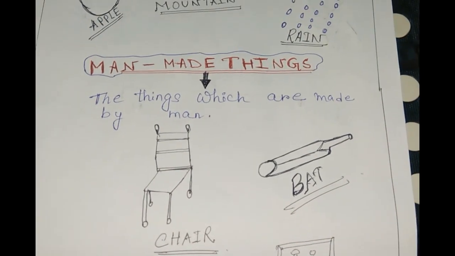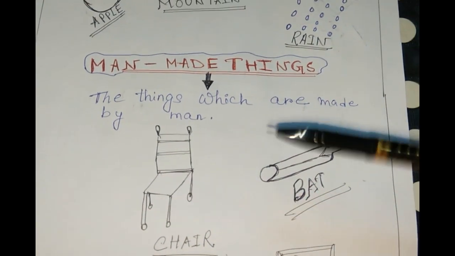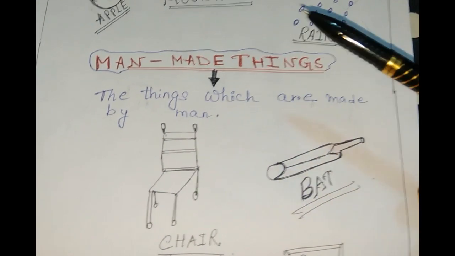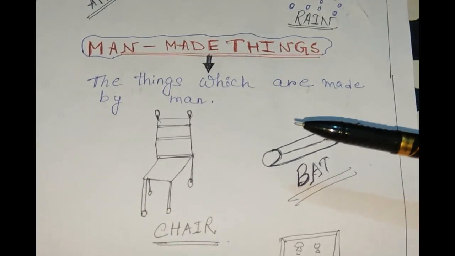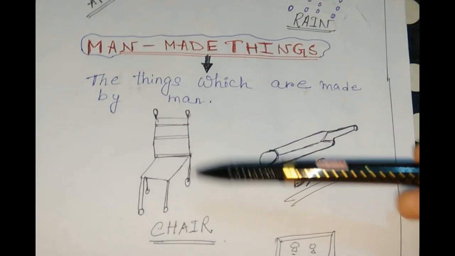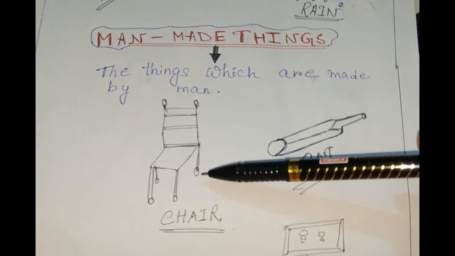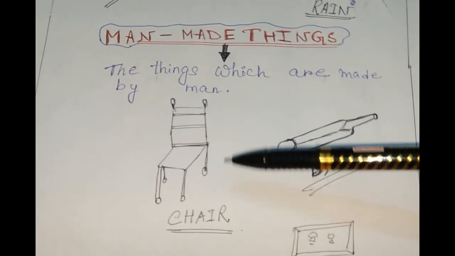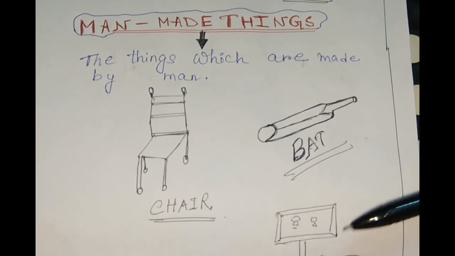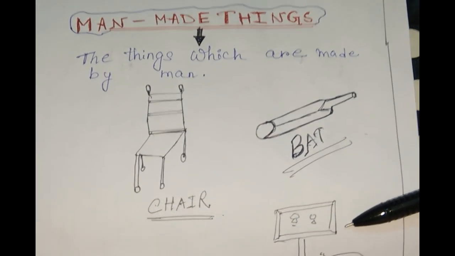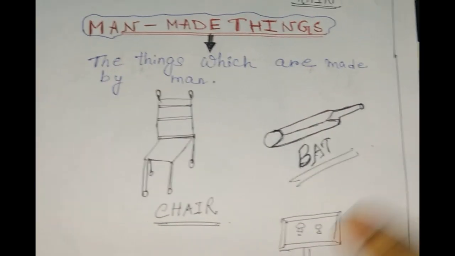And the difference with man-made things is that man-made things are made by man. Made by man means we human beings created them. So these things are called man-made things, right? This chair was created by human beings. Bat, created by man. Computers, invented by man. So these are all the man-made things. Understood?